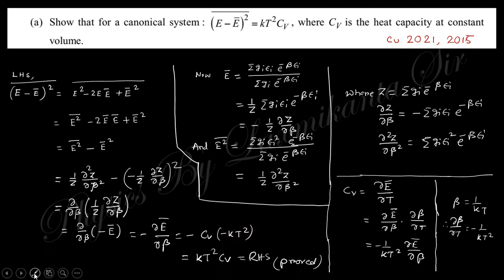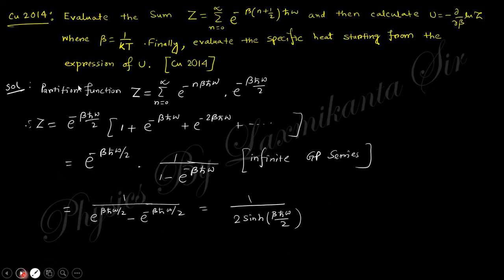Okay, very important. In 2014, they wanted to know about this given partition function, and you need to find the internal energy and then the specific heat from this. So this is the partition function. You just expand it, and this gives you an infinite GP series, whose sum is 1 by 1 minus r. So this gives you 1 by 2 sinh of beta h cross omega by 2, where h cross, you know, is h by 2 pi.